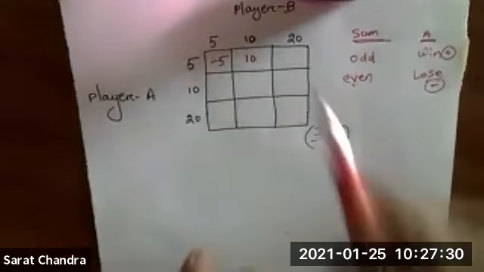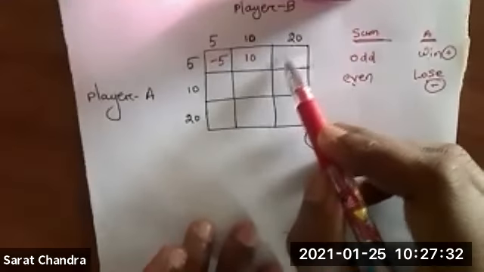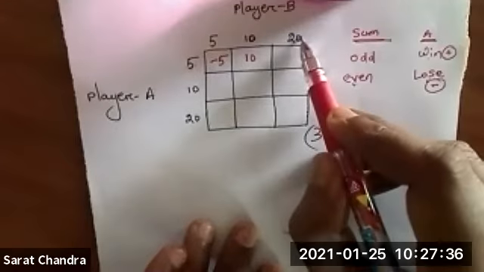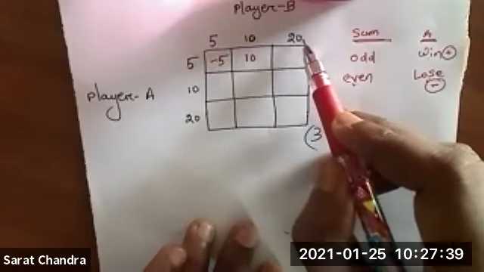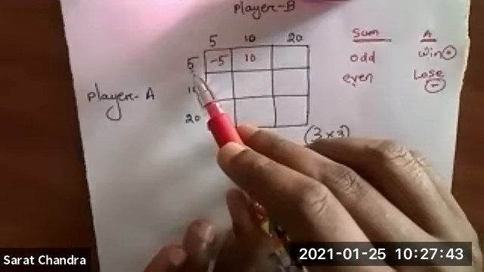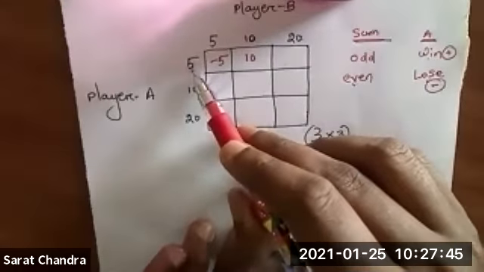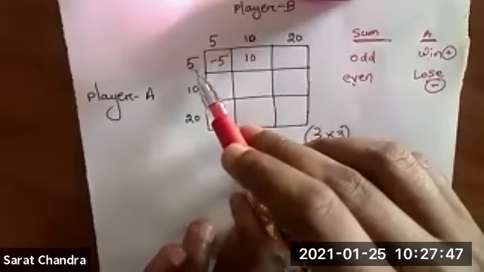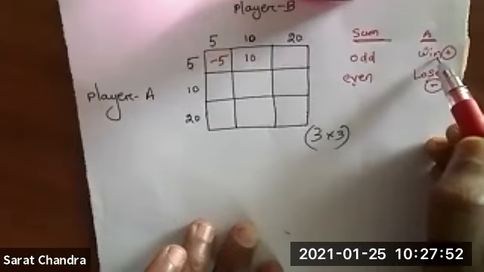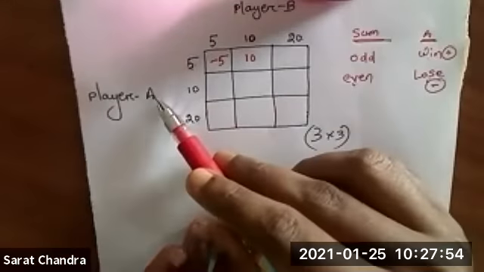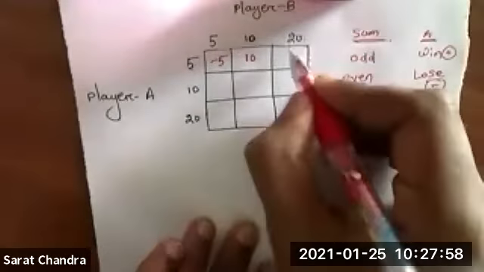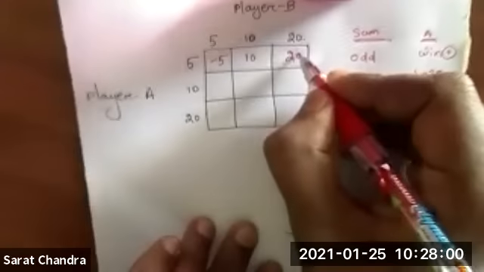Similarly, for this box, the row value is 5 and the column value is 20. What is 20 plus 5? 20 plus 5 is 25. Is 25 an even number or an odd number? 25 is an odd number. Odd means A will win. How much quantity will A win? A will win B's money. What is B's money? B's money is 20. So 20 rupees. Okay. So like that, you have to fill the remaining.